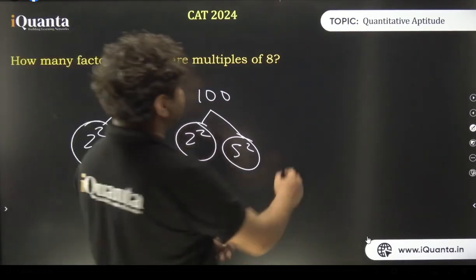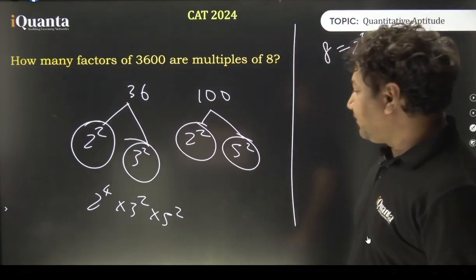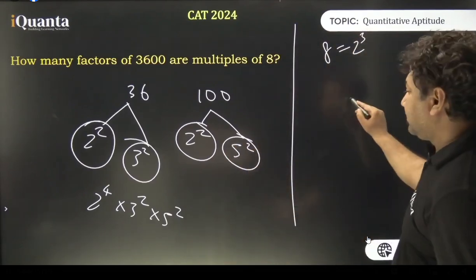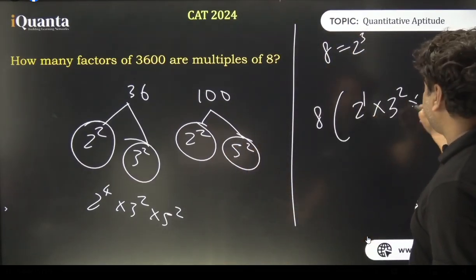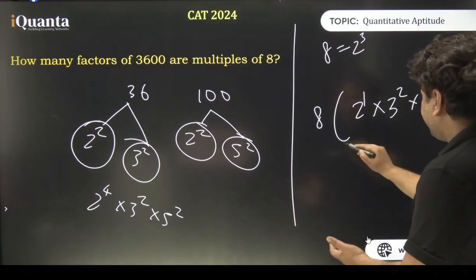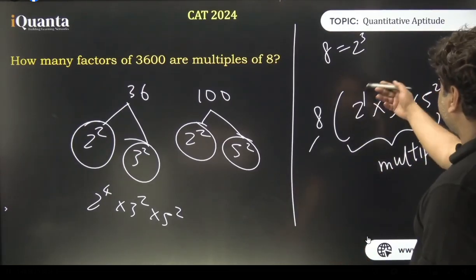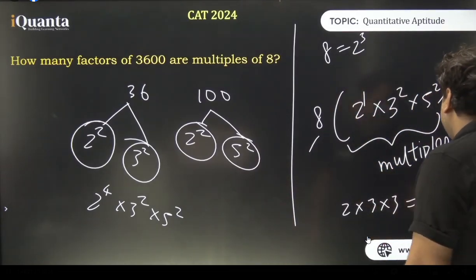Multiples of 8. What is 8? 8 is 2 cube. So basically, we have to eliminate 2 cube from here. Whatever is left, this is basically 8 multiplied by 2 to the power 1 into 3 square into 5 square, right? So these form the multiples of 8. 8 is already here. Let's use the formula: add 1 to the power and then multiply. 2 threes are 6, 3 sixes are 18. 18 is the answer.